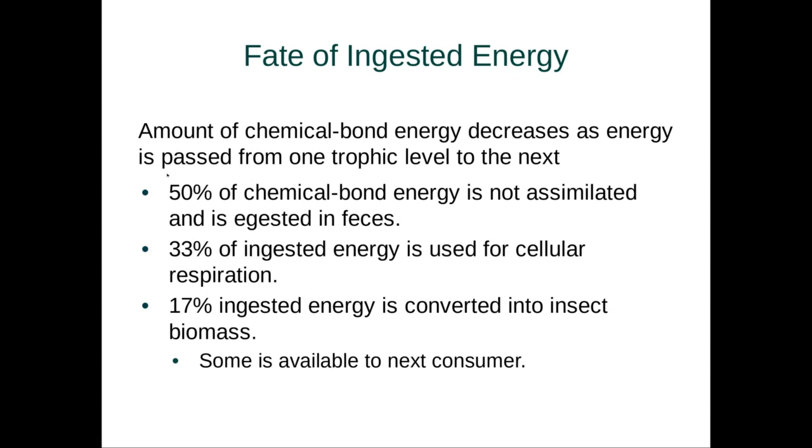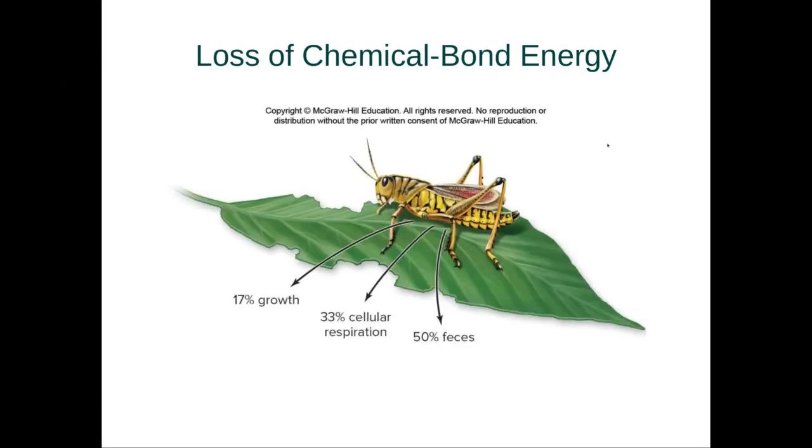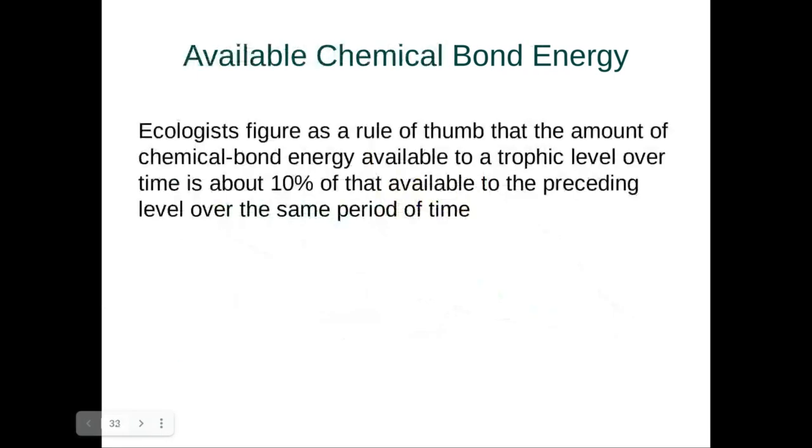So about 50% of all the chemical energy you eat, you poop out. 33% of the energy you bring in is used for cellular respiration. 17% is actually converted into biomass, some of which is then available to the next consumer. So again, to break it down in terms of a grasshopper, 50% is pooped out, 33% is used for motion and all that fun stuff, and 17% is used for growth.